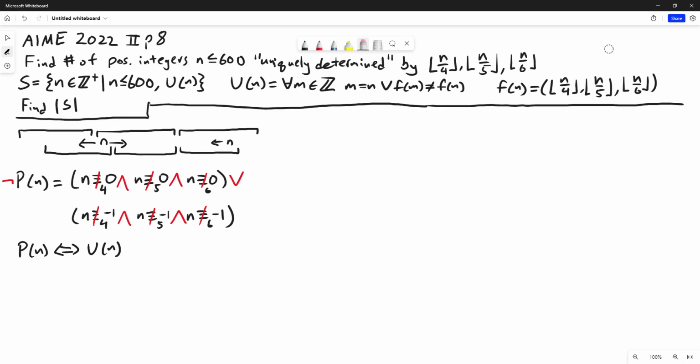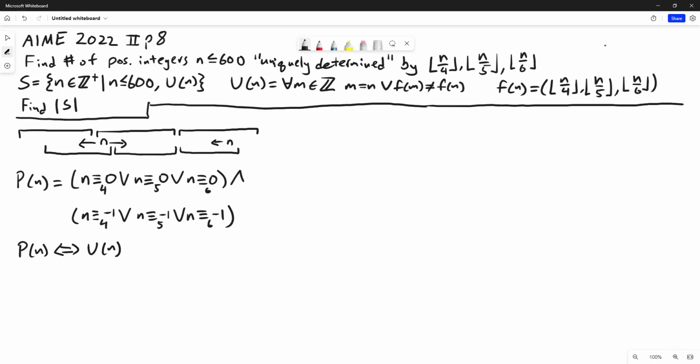So let's get our p of n back here. So all these ands will turn back into ors. All those negations go away, and you get an and here. So yeah, we've shown p of n equivalent to u of n, which is nice because p of n is a lot easier to work with, I think.